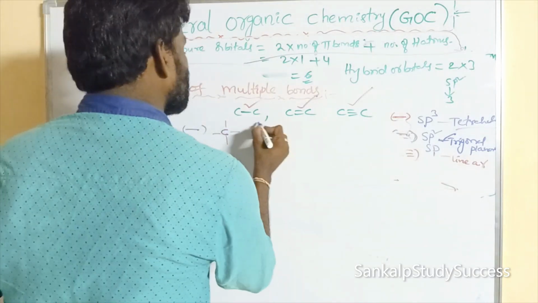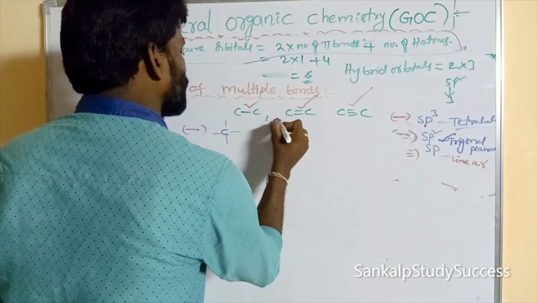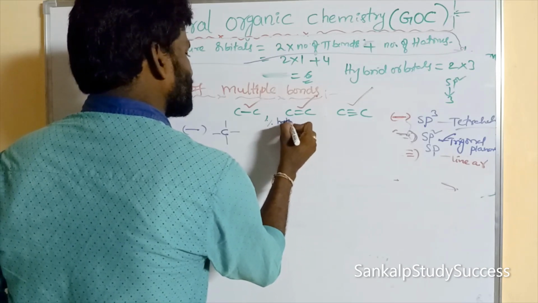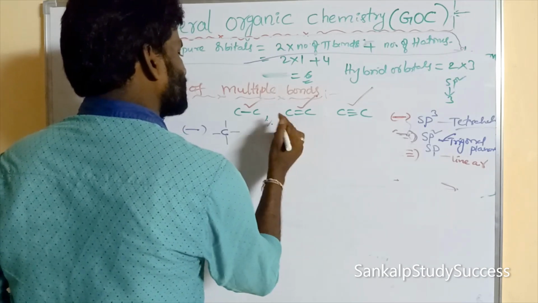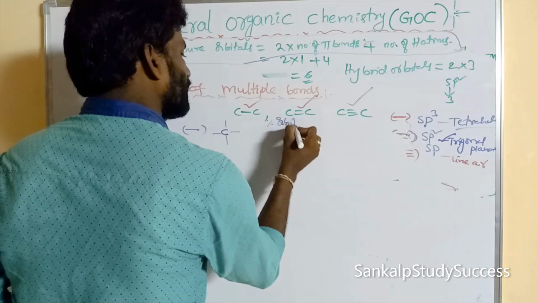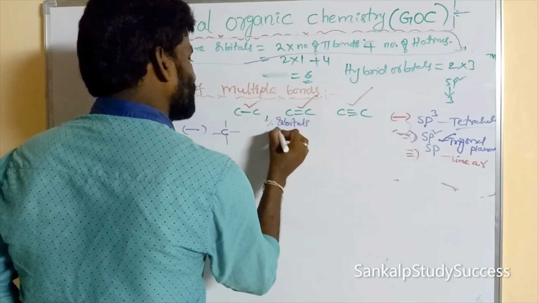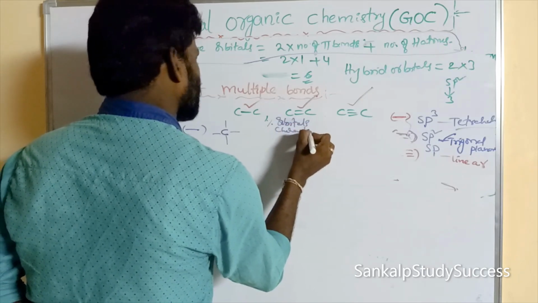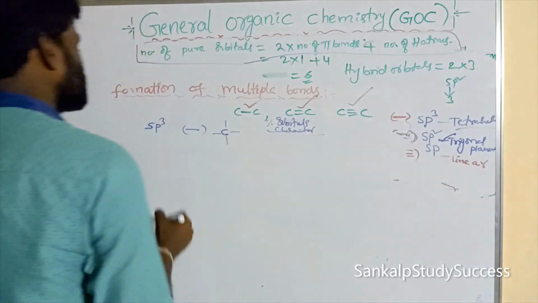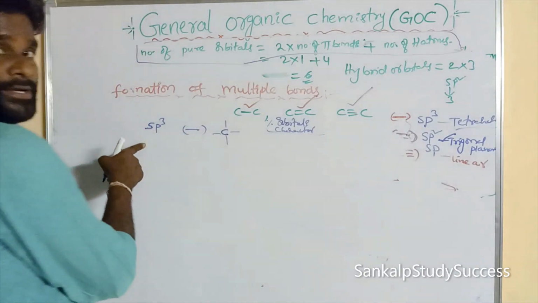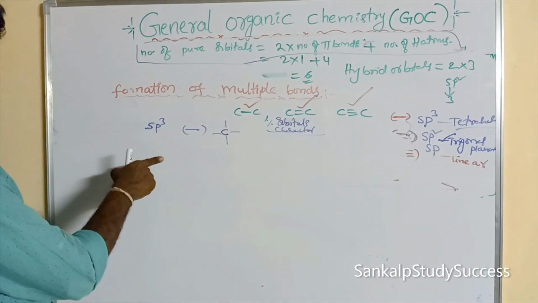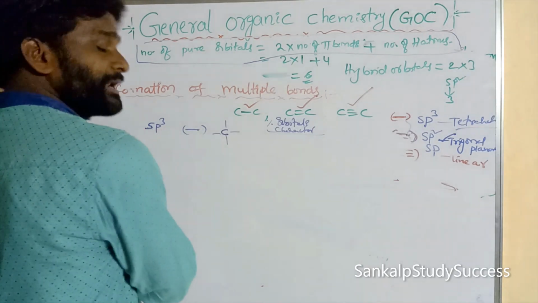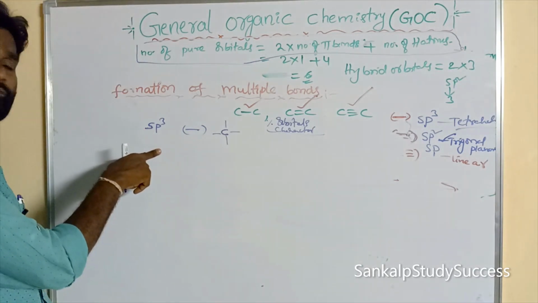In sp3 hybridization, percentage of orbital character. Totally it is 100%, so 100 by 4 means 25.